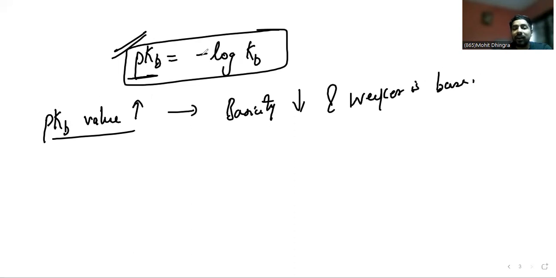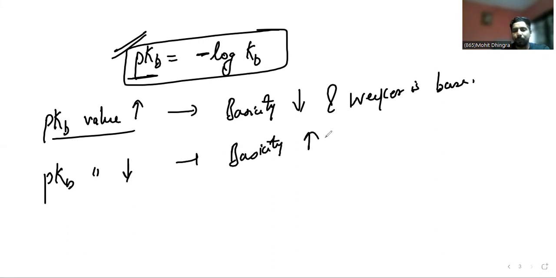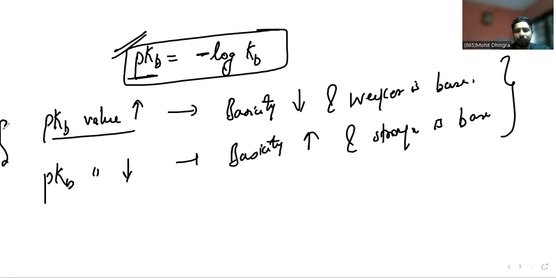Because negative log is used, the values are reversed. So if the pKb value is low, then basicity will be higher, and the base is stronger.